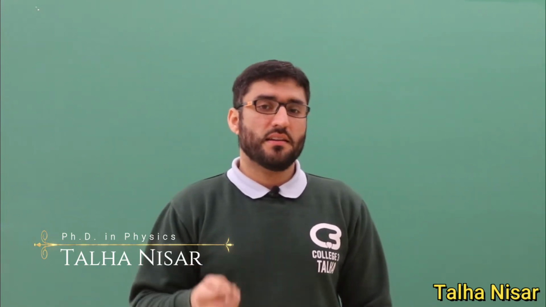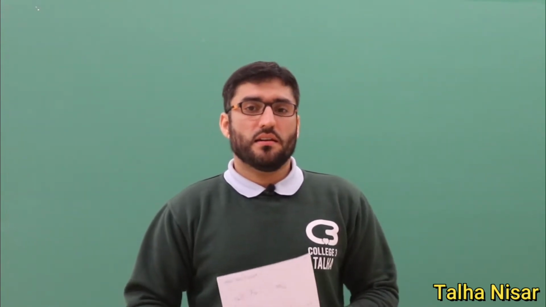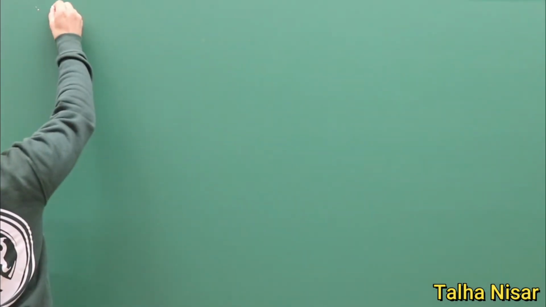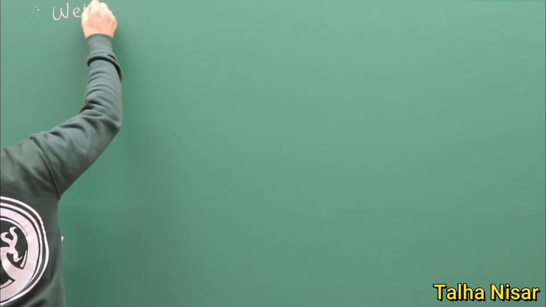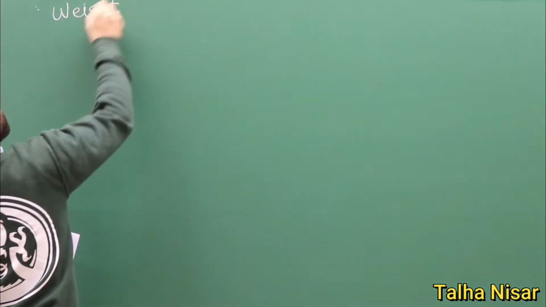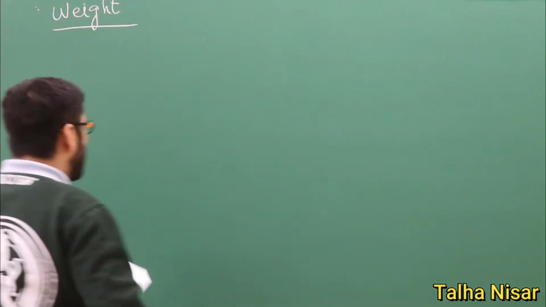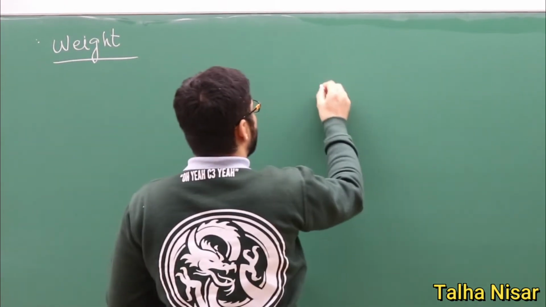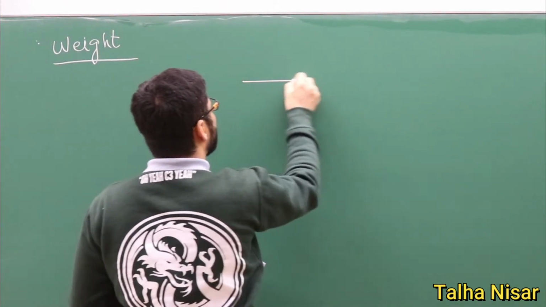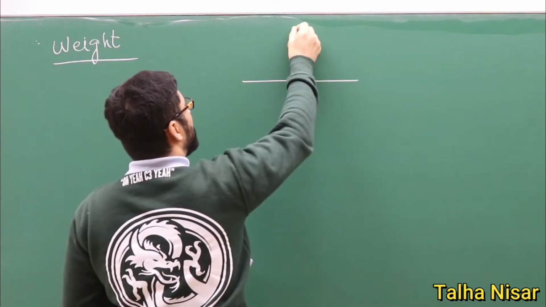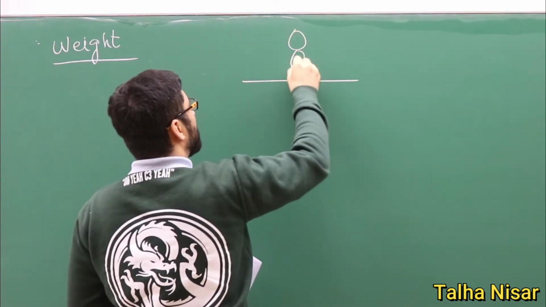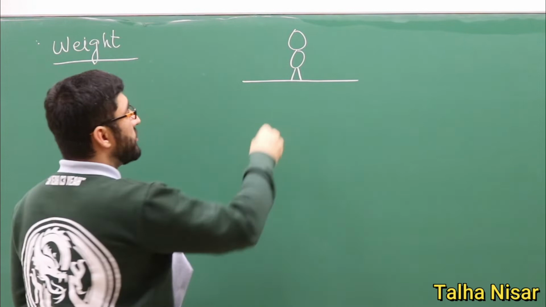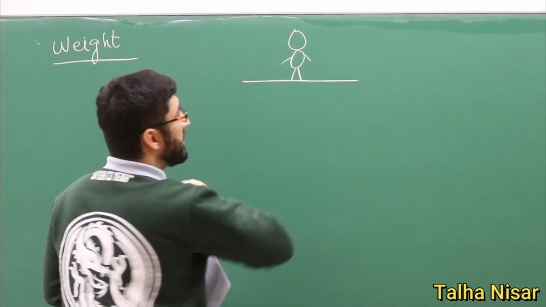Now we will discuss the concept of the weight of an object, and try to understand what's the difference between the weight and the mass of the object. So, weight. For example, there is a person standing on the surface of the earth.